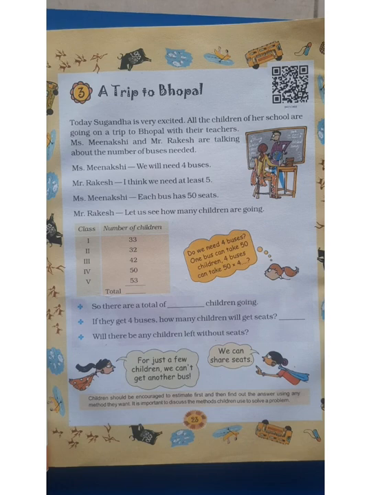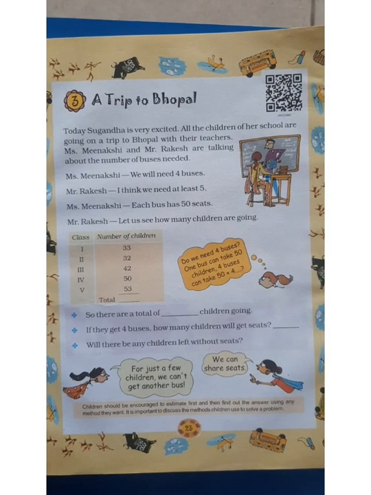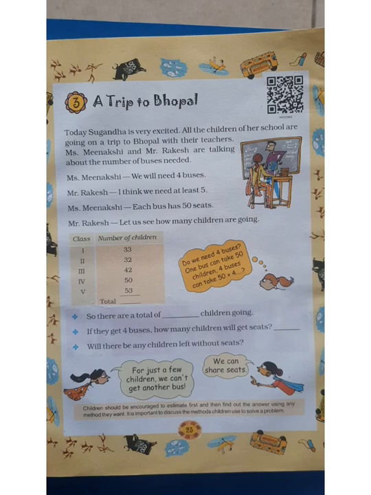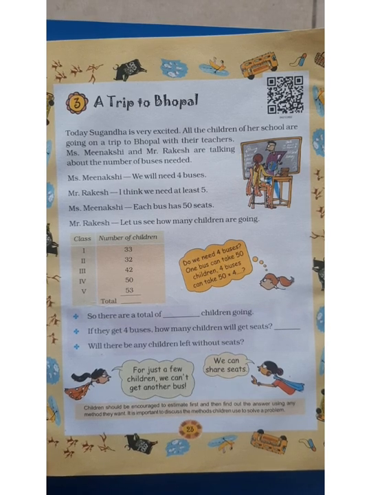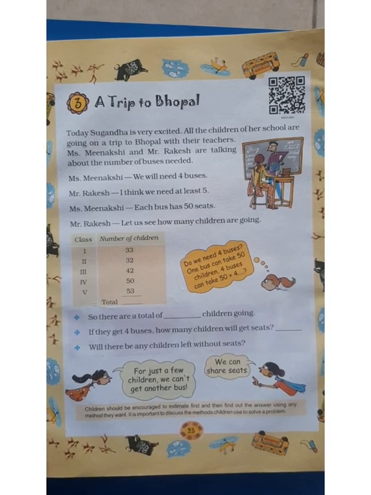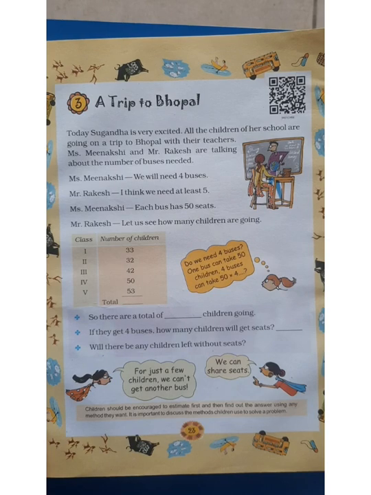Mr. Rakesh says, let us see how many children are going. Now Meenakshi said we need 4 buses. Why? Because in one bus there will be 50 seats. Meenakshi told this: 50 seats will be there in a bus. Now Mr. Rakesh, what is he telling? We will calculate how many students are going to come.